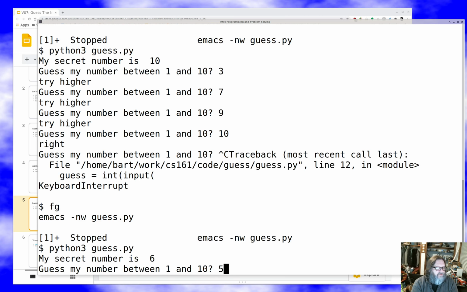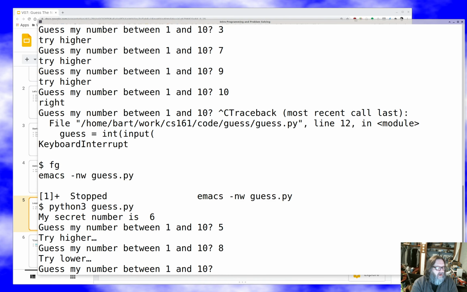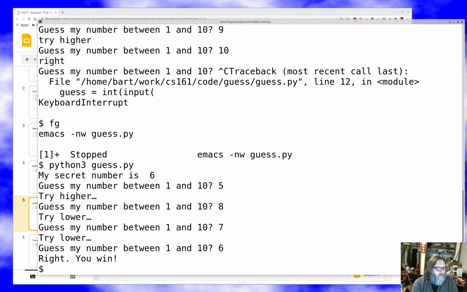Okay, we will guess 5. Try higher. How about 8? Oh, it wants lower. How about 7? Try lower. Well, it's lower than 7 and higher than 5. I'm going to say 6. Yay, we win! Our Guess the Number game is complete.